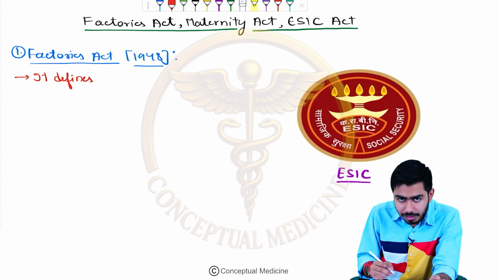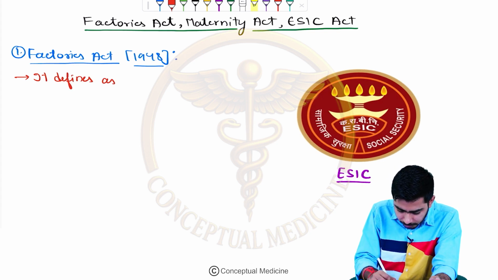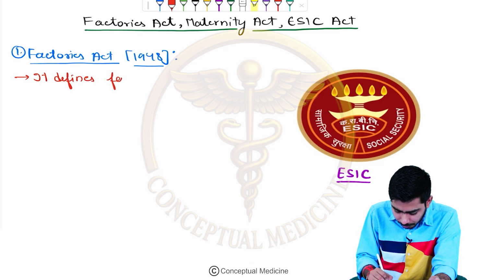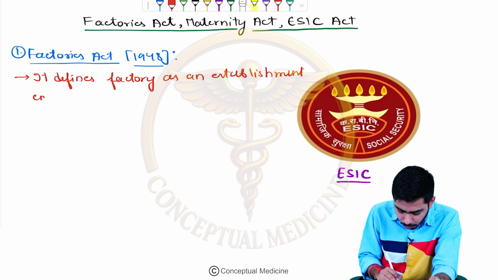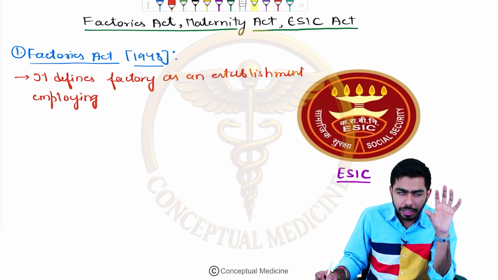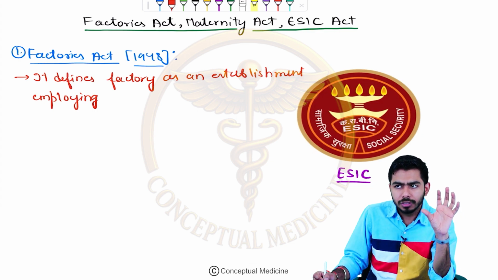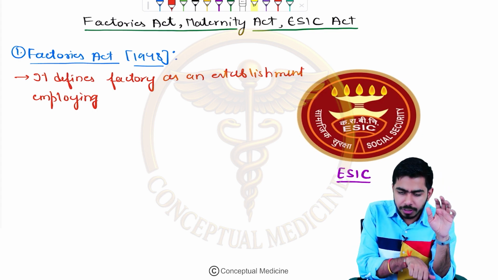The Act defines a factory as an establishment employing more than or equal to 10 workers, where power is used.